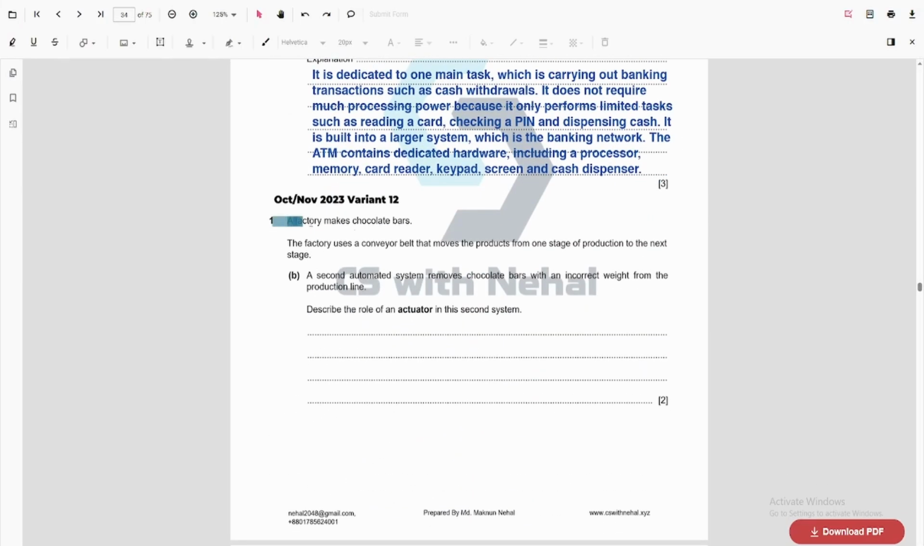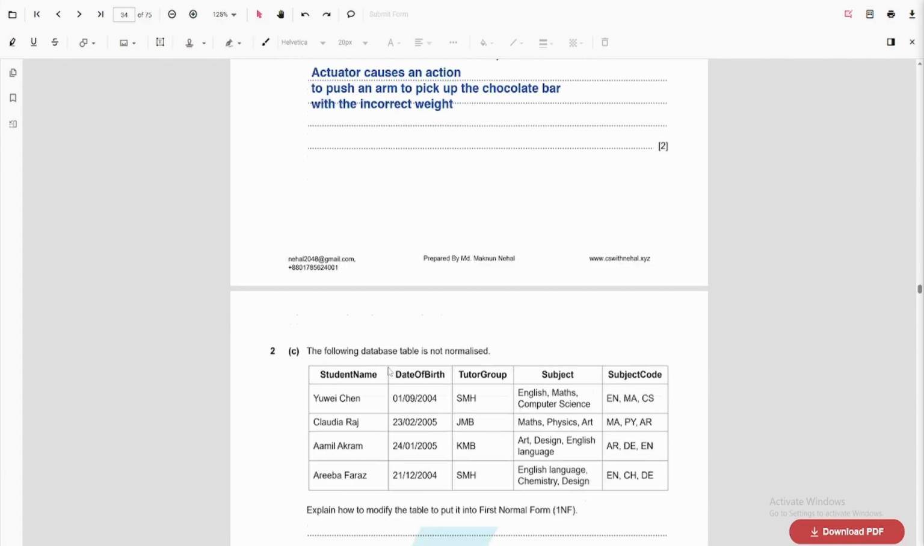The next question. A factory makes chocolate bars. The factory uses a conveyor belt that moves the product from one stage of production to the next stage. A second automatic system removes chocolate bars with an incorrect weight from the production line. Describe the role of the actuator in the system. The actuator is basically performing the action, right? Actuator will generate a signal that will cause an action to push an arm or a door to remove the chocolate bar. So actuator causes an action to push an arm to pick up the chocolate bar with incorrect weight.